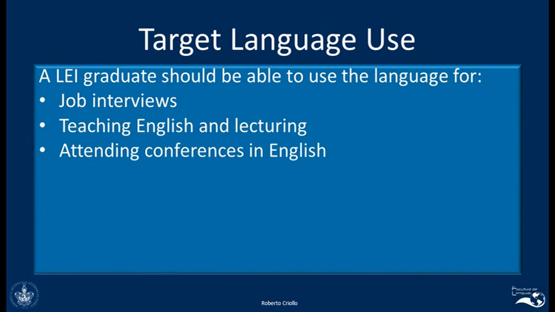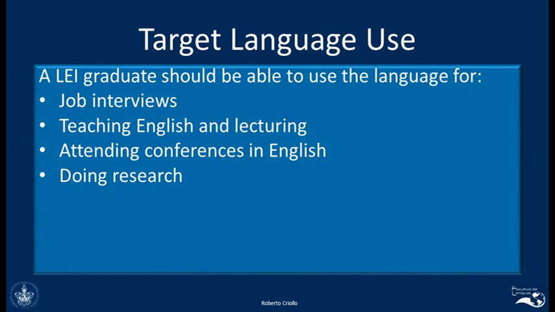Another thing will be attending conferences in English, because of course, as part of your professional life, you will go to different kinds of congresses or forums where you will listen to other people presenting in English. And of course, in your professional life, you should also be able to do research.